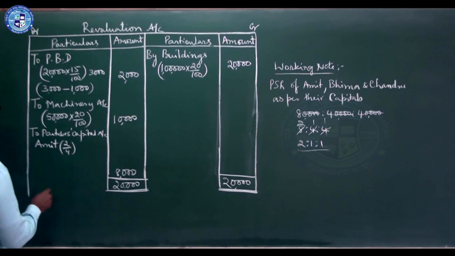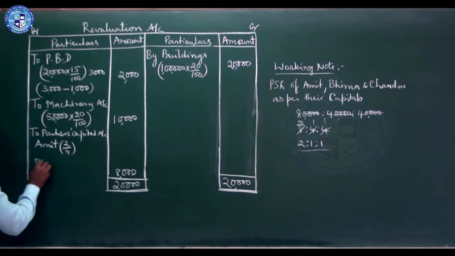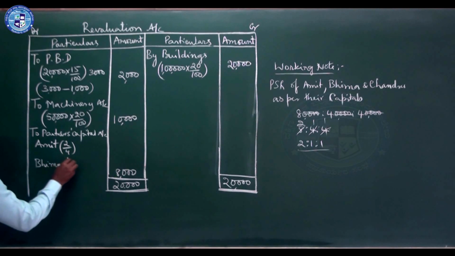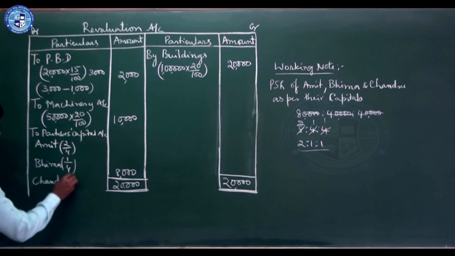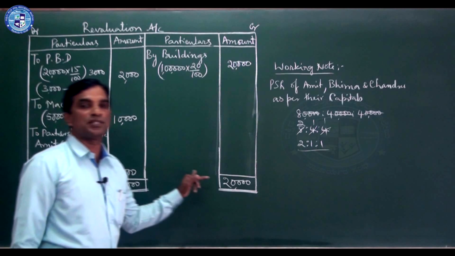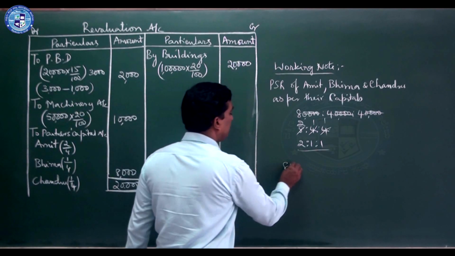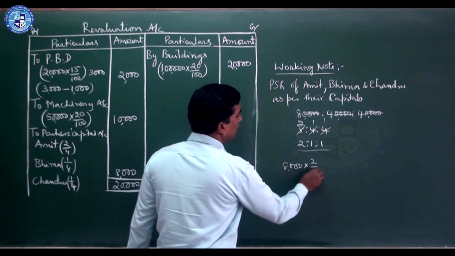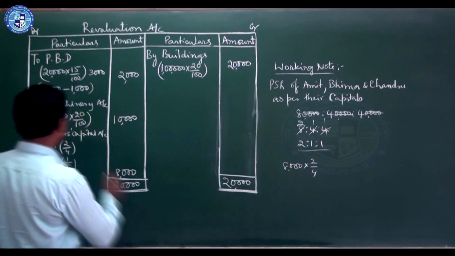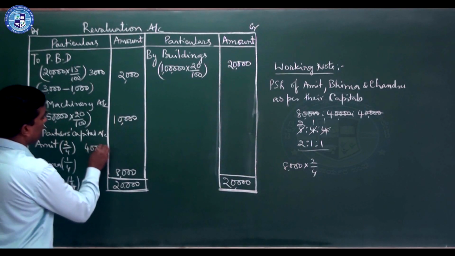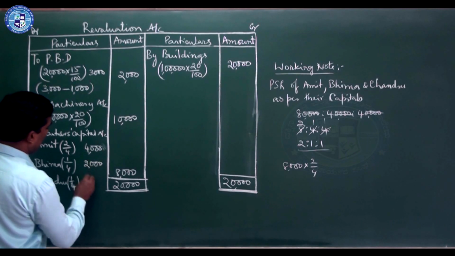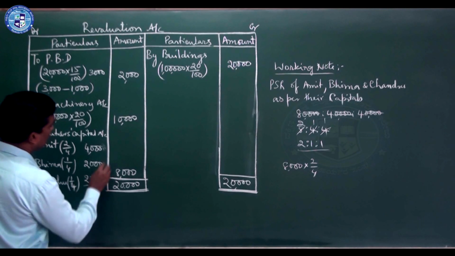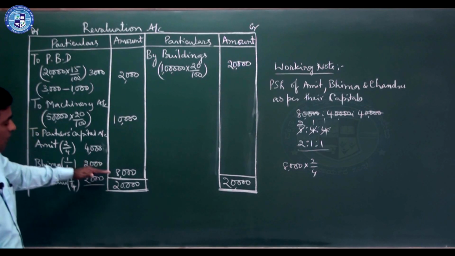Bhima's share is 1 by 4 and Chandru's share is 1 by 4 of 8,000. 8,000 into, it is easy, no need of calculating. 2 by 4 means it is half, that is 4,000. 4,000, then 2,000 and 2,000. So it should come above this.